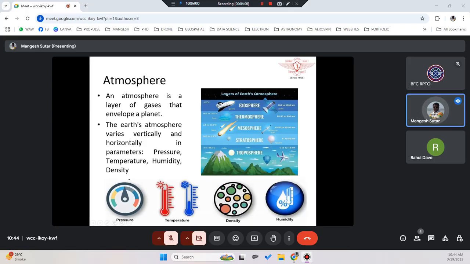So an important line from this slide is: the earth's atmosphere varies vertically and horizontally in parameters. What are the four parameters? Pressure, temperature, humidity, and density. So let's see now how each component affects.